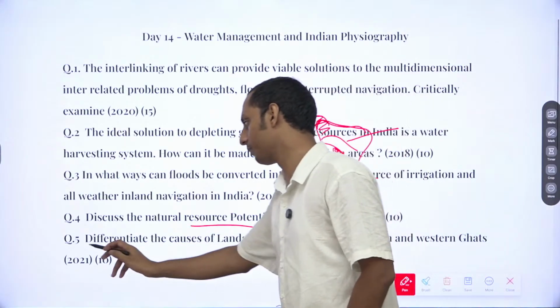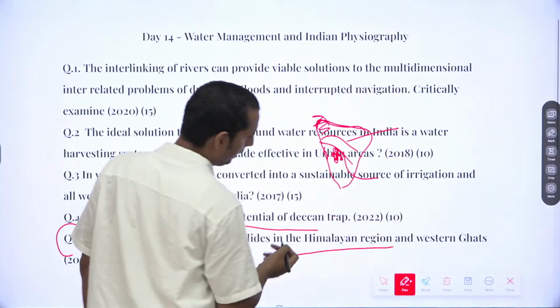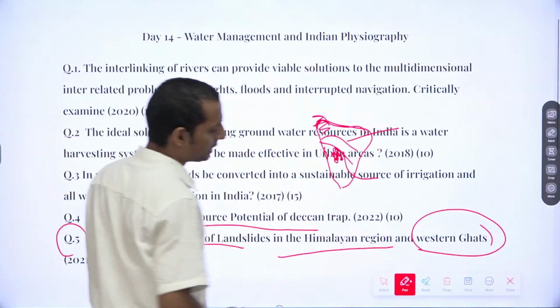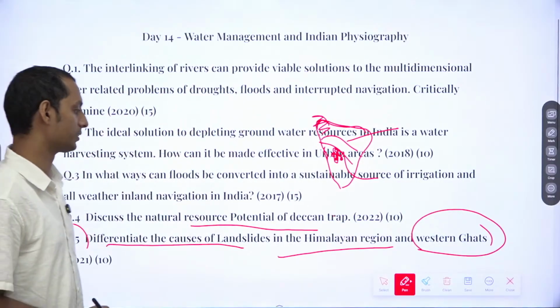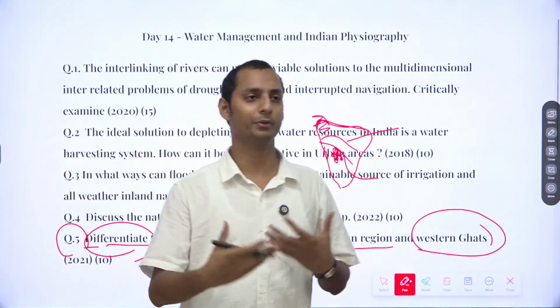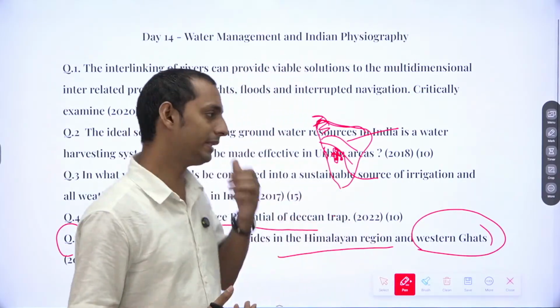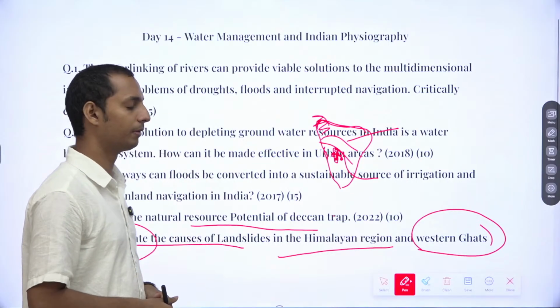Now, final question. Differentiate the causes of landslides of the Himalayan region and also Western Ghats. Now, always when a question comes regarding the cause of landslides or differentiate, you tend to provide it in a table format, right? Now, but in this question, should you provide it in a table format?